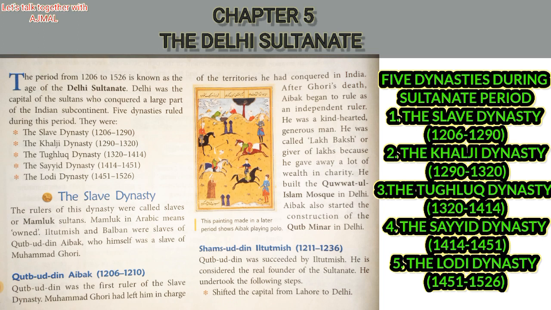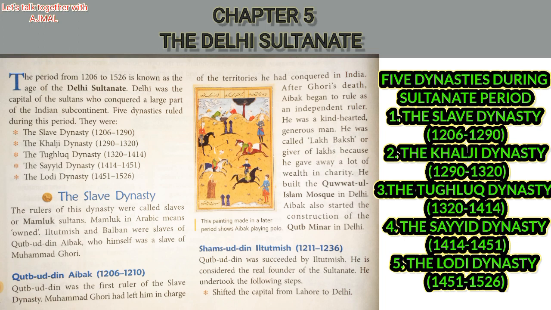The period from 1206 to 1526 is known as the age of the Delhi Sultanate. Delhi was the capital of the sultans who conquered a large part of the Indian subcontinent.